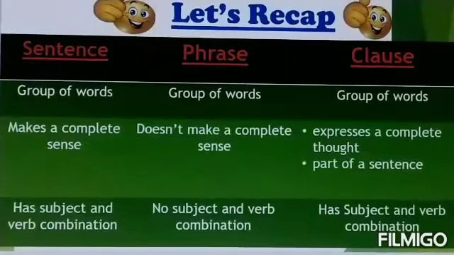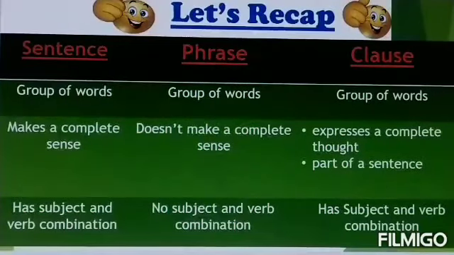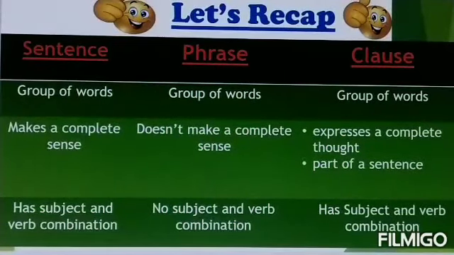Quickly recap what we learned. We learned about sentence, phrase and clause. Let us understand the difference among these three. A sentence has a group of words, a phrase has a group of words, and clause also has a group of words. Group of words is common among these three. Now coming to the next point. Sentence makes a complete sense and phrase does not make a complete sense. And coming to clause, clause expresses a complete thought. Sometimes it becomes a complete sentence too. And it is also a part of a sentence.